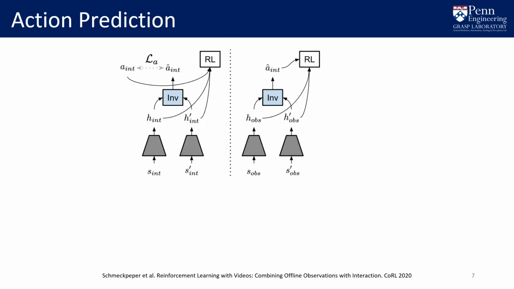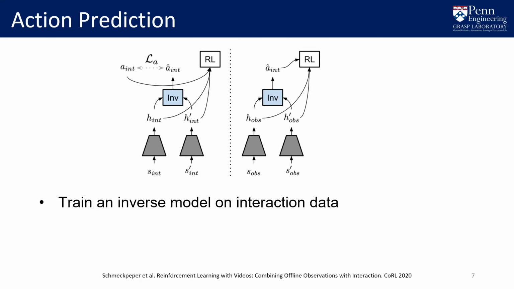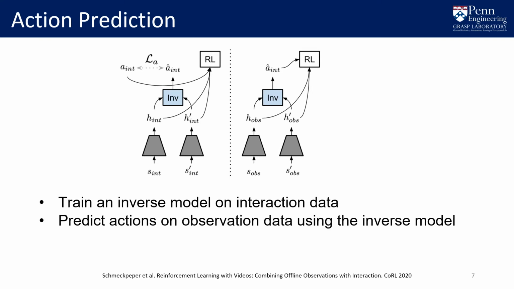We train an inverse model on the interaction data and use it to predict actions for the observation data. This simple approach to learning from action-free observation data has also been successful in prior works, including our prior work on learning predictive models from observation and interaction.